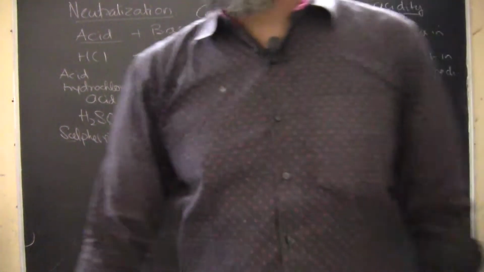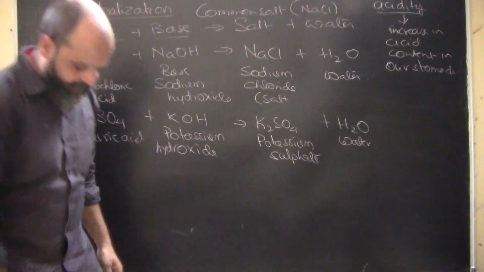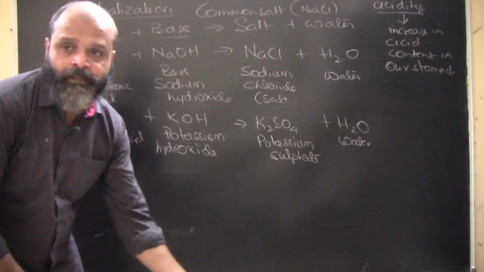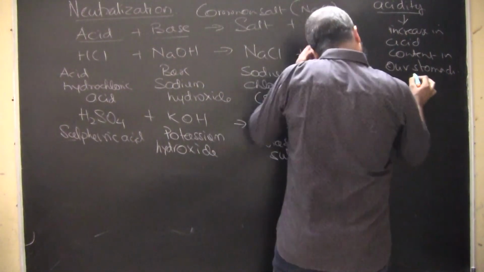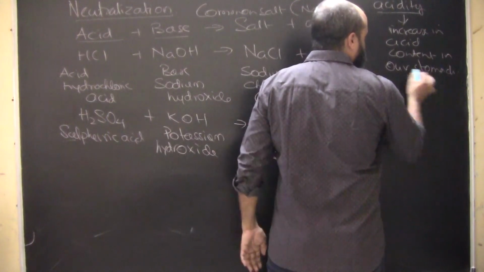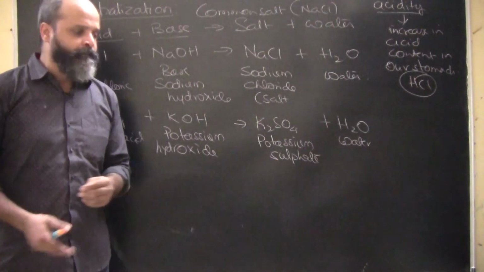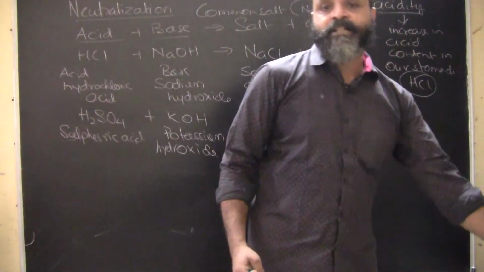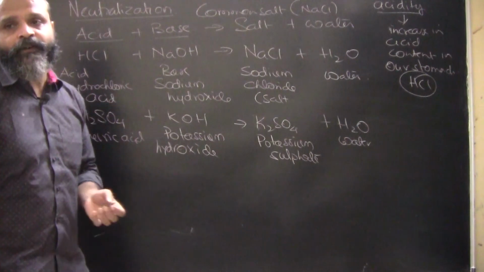So acidity is nothing but an increase in acid content in our stomach, and this is directly proportional to the amount of food that we eat. The more food we eat, the more the acidity. HCl is a very strong acid and is naturally produced in our body, and it is a part of the digestion process. Now HCl has a lot of functionalities.